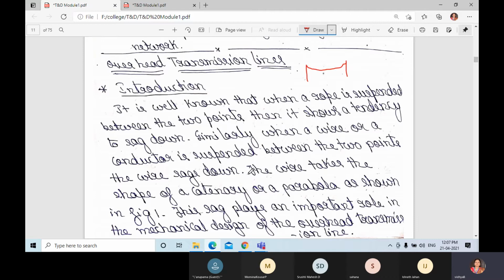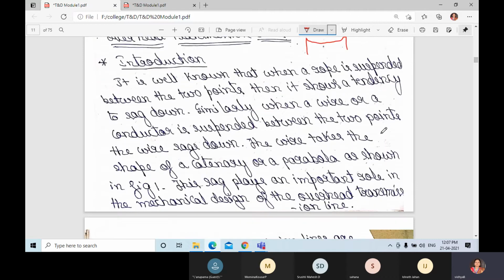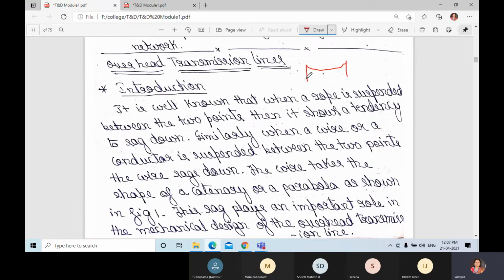For example, this is a pole, this one is a pole, and this one is the conductor. Between the two poles the wire will come down, due to tension or pressure on that wire.